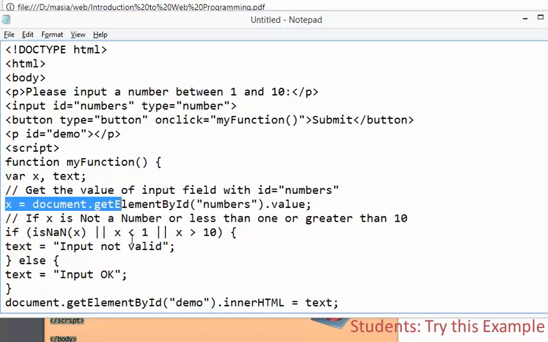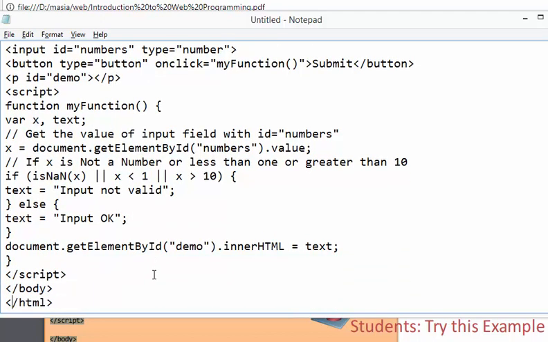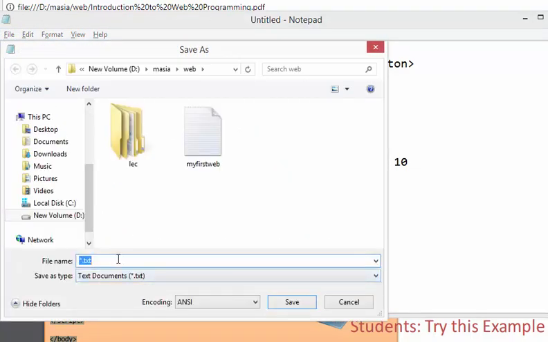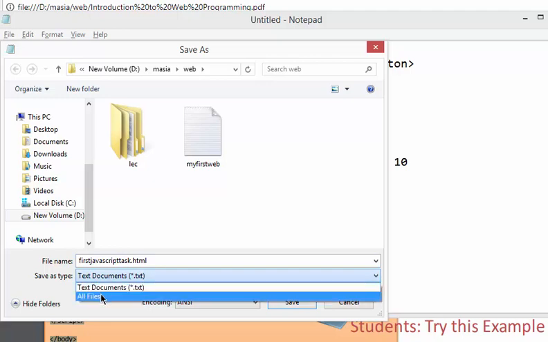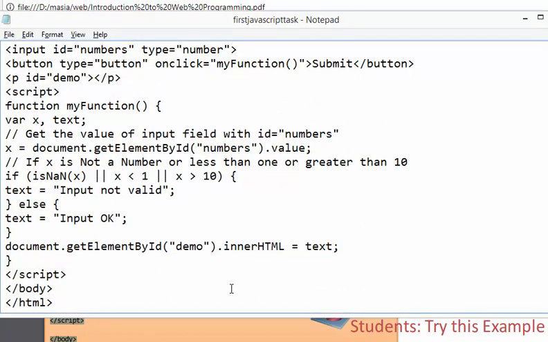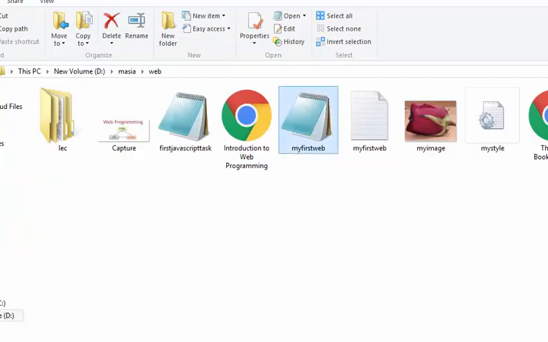So when you save it and run it, you will see with your own eyes what happens here. When I save it, I'll call it my first JavaScript task dot html. Right now I'm going with inline JavaScript, the same as I did with CSS. So I'm just going to save it here. Now this is saved, and let's see if my first JavaScript works.